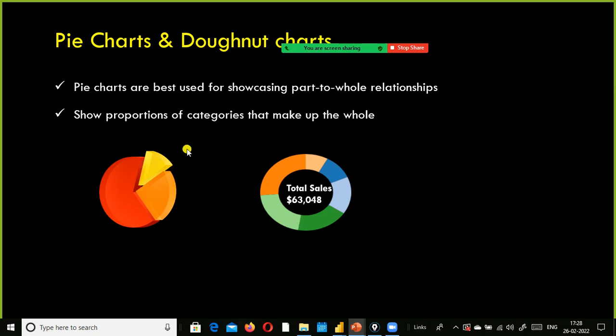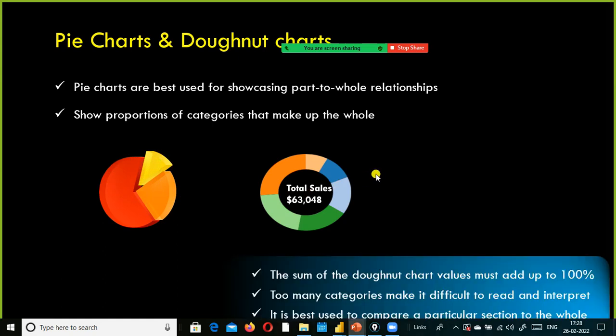And the sum of the donut chart and pie chart should add up to 100%. So this one, and this one. Here we could see three pieces or three wedges. I call this a wedge. If you sum up these three wedges, it should add up to 100%. And when am I not supposed to use pie chart or donut chart, when am I not supposed to use that one?